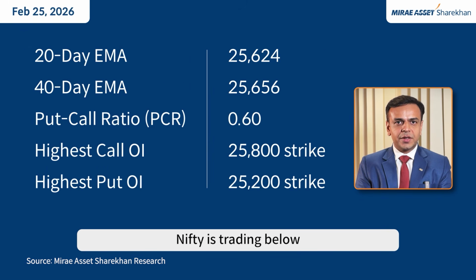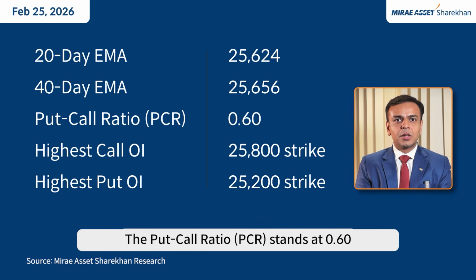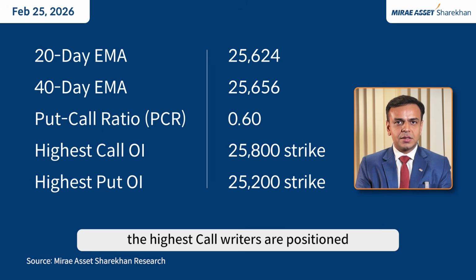On the daily chart, Nifty is trading below its short-term exponential moving average. 20-day EMA is at 25,624 and 40-day EMA is at 25,656. The put-call ratio stands at 0.60. Looking at the open interest data, the highest call writers are positioned at the 25,800 strike, while the put writers are at the 25,200 strike.